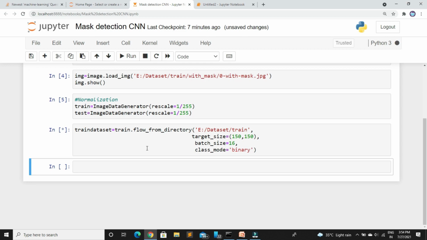Okay. So here the second parameter is the target size. Basically it will reduce the size of every image in the dataset. Suppose you have uneven image dimensions, so it is hard to form a matrix and it is hard to compute for the neural network.